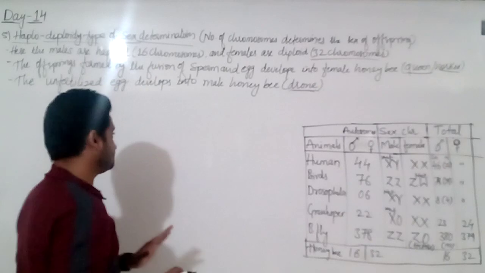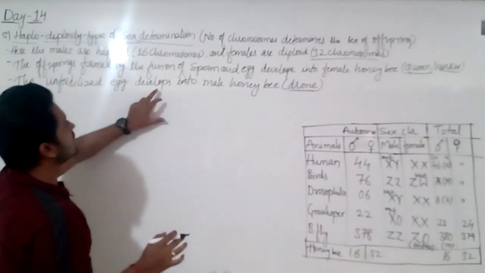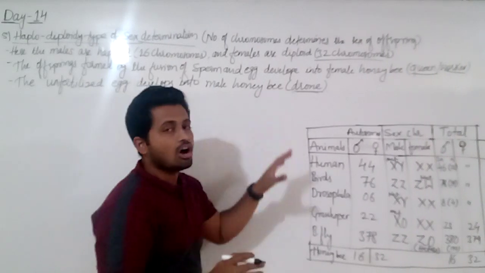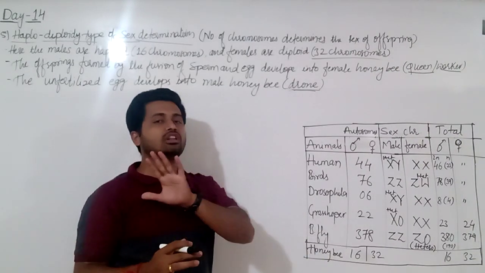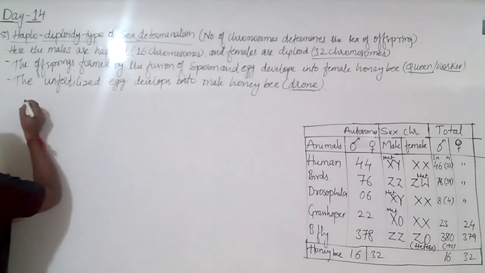Okay, now listen what happens here. This process, the unfertilized egg developing into male honeybee, or the development of the offspring without fertilization, is called parthenogenesis.